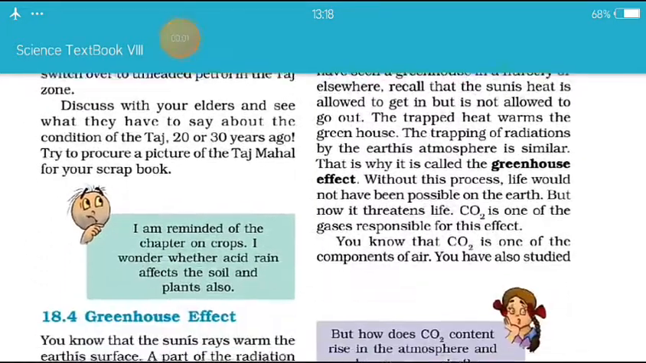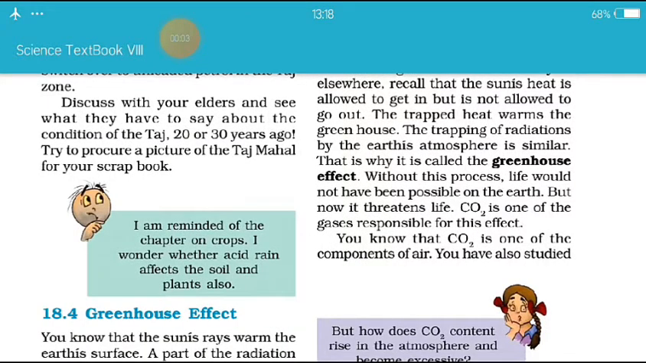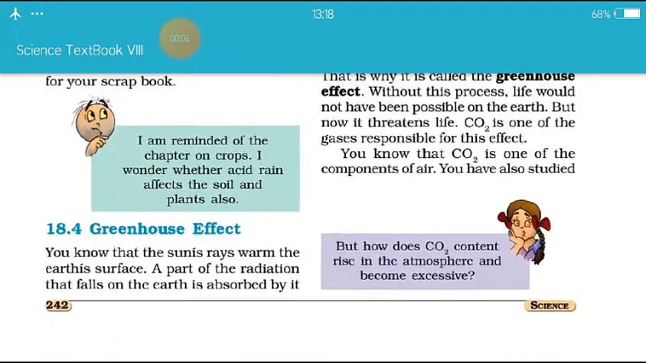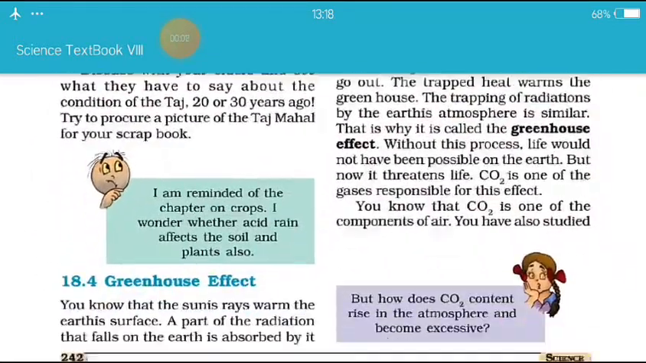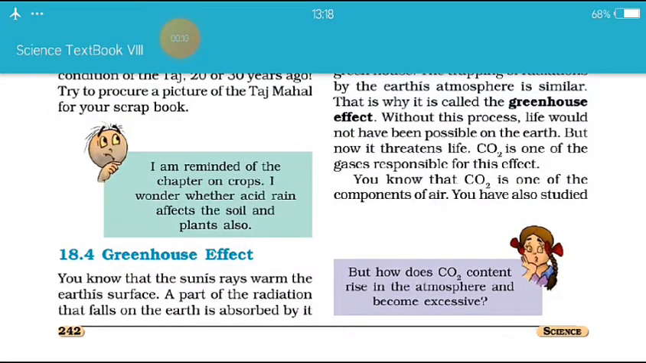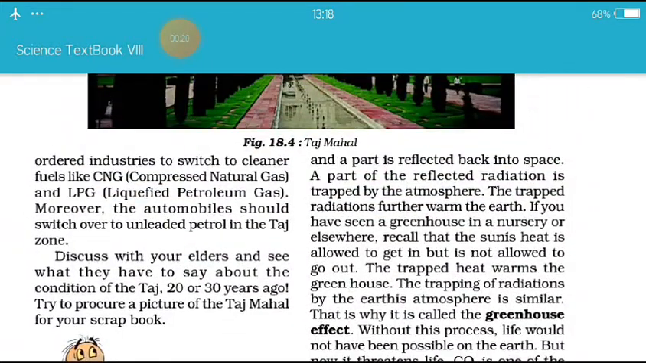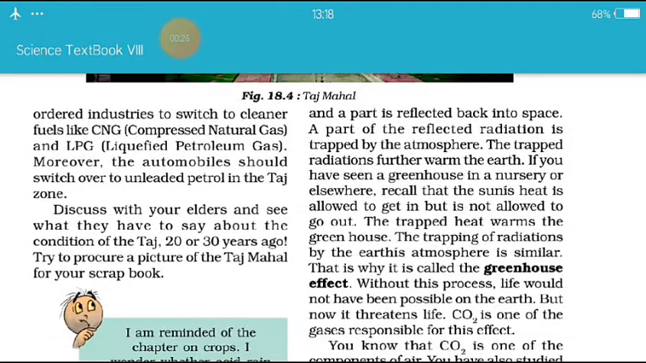Okay, so acid rain affects soil and plants also. Okay, greenhouse effect में हमने देखा कि you know that the sun rays warm the earth's surface. A part of the radiation that falls on the earth is absorbed by it, and a part is reflected back into space. A part of the reflected radiation is trapped by the atmosphere. The trapped radiation further warms the earth.